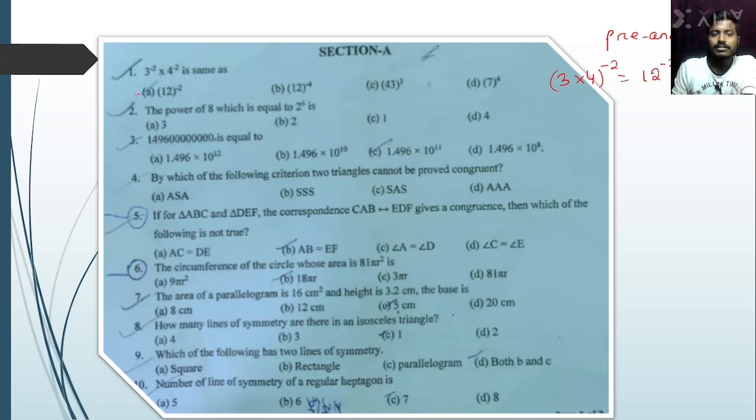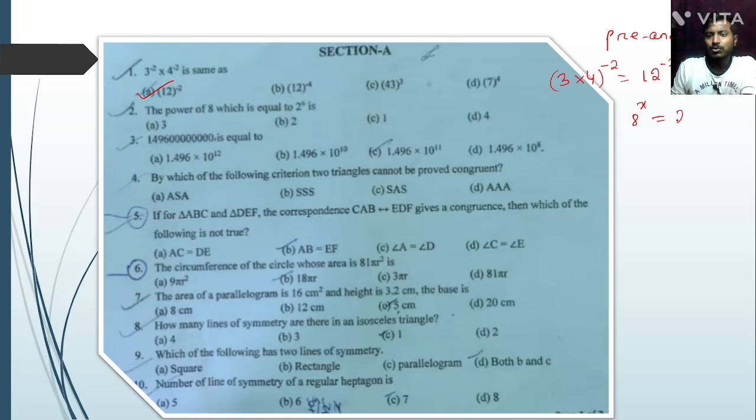Okay, the power of 8 which is equal to 2 to the power 6 is dash. We need to find the power of 8 which is equal to 2 to the power 6.